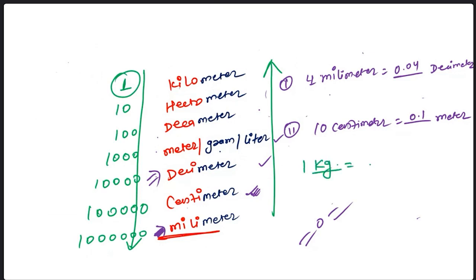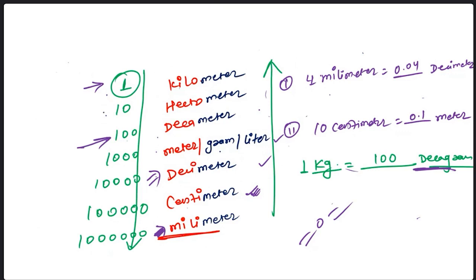But if I ask you, 1 kg is equal to how many decagram? What is the answer? Tell me. 1 kg is equal to 100. Why? Because you can see that I have written 100. If you ask me why I am writing 00 here, it means whenever you go from top to bottom, you have to multiply with each step. So here we are at this place and we are finding decagram, so we have to reach this. What is the difference? 1 and 2. There is a difference of 2 because we are already here.